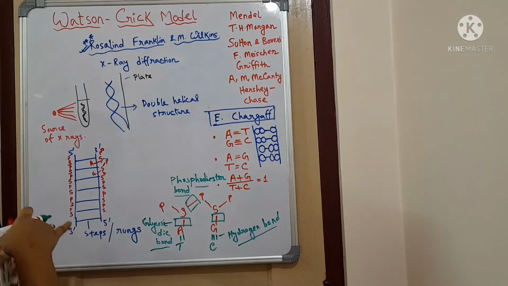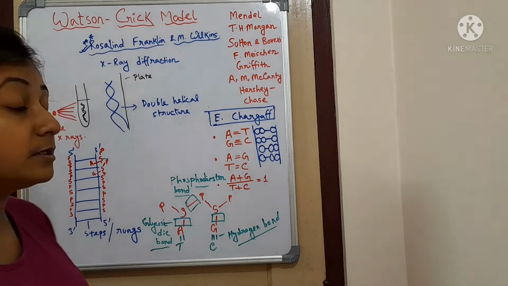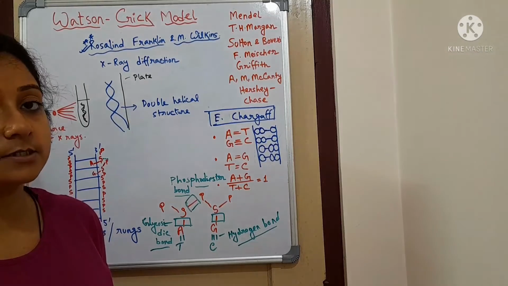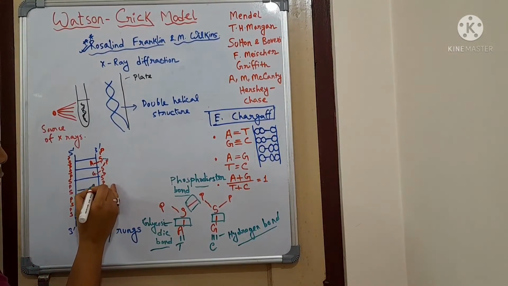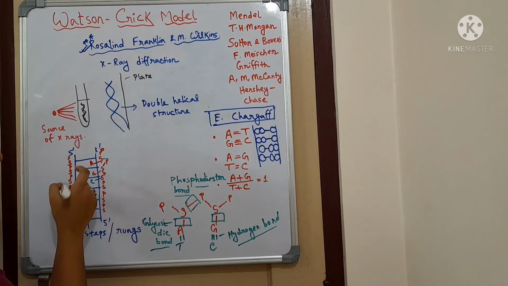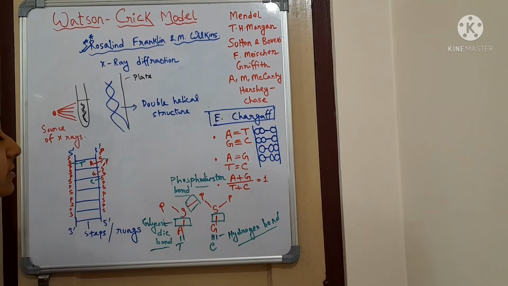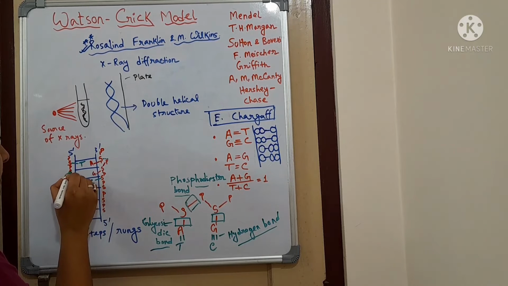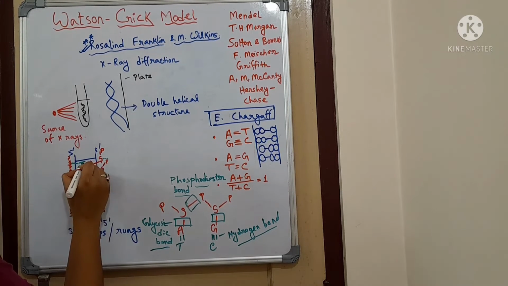Now once again let us move ahead into the Watson and Crick structure. So here comes the alternating sugar phosphate backbone, and all the sugars are always holding the nitrogenous bases. So if it is holding A, from the opposite side there will always come T. If it is holding G, then from the opposite side there will always come C, and between them there will be bond formation.